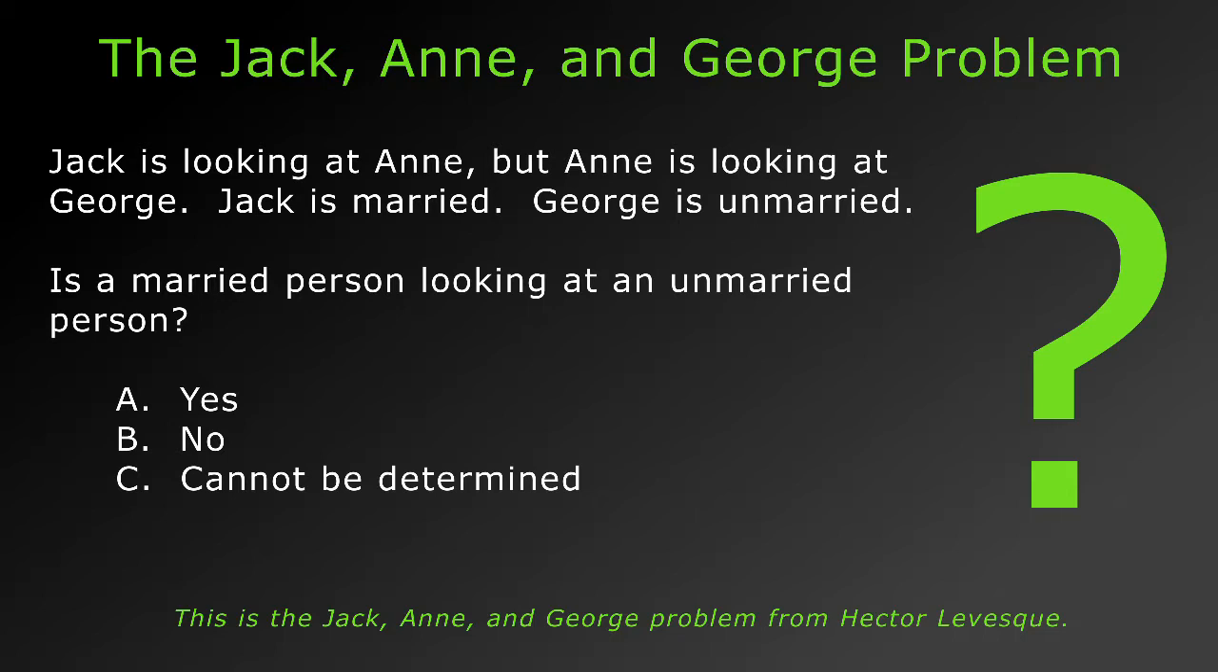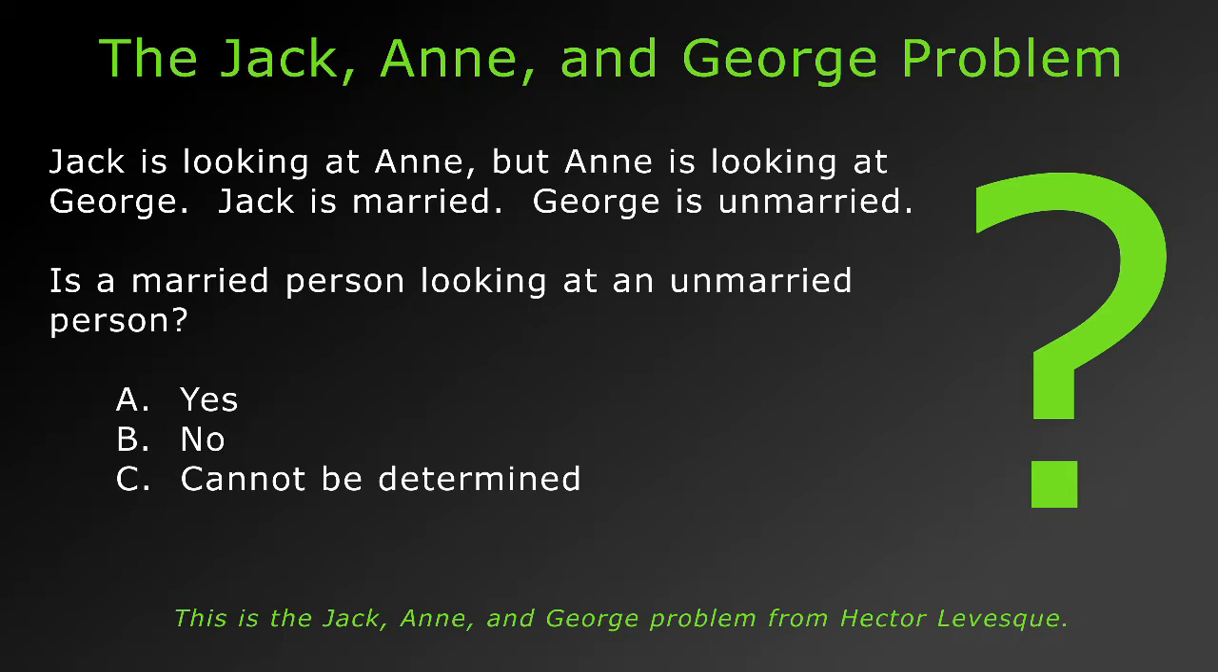Now I'll repeat the question for those who are listening and not watching. Be sure that you answer before moving on with the video. Here it is again. Jack is looking at Ann, but Ann is looking at George. Jack is married, but George is not. Is a married person looking at an unmarried person? A, yes. B, no. C, cannot be determined. Pause here to answer before continuing.